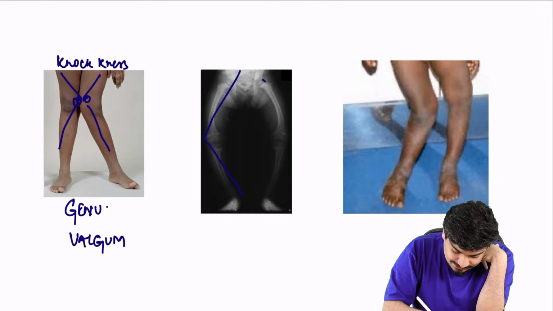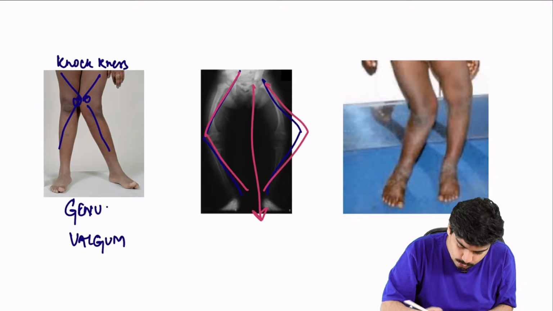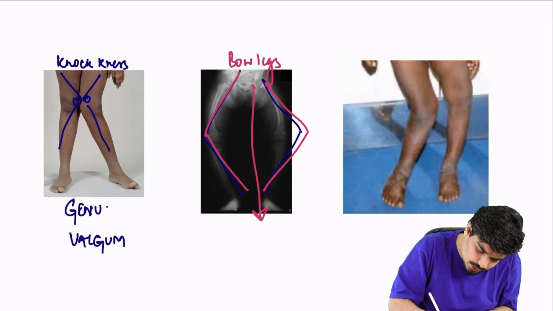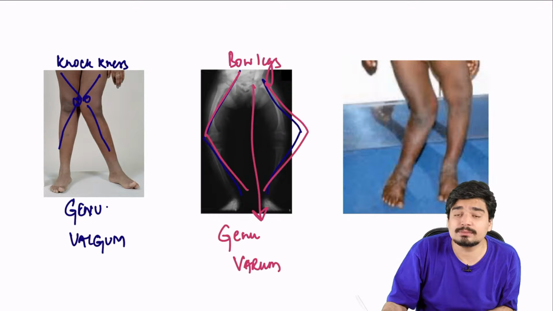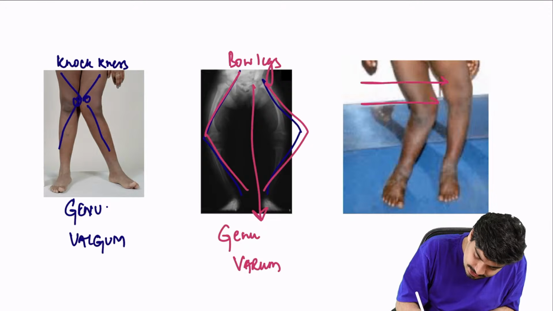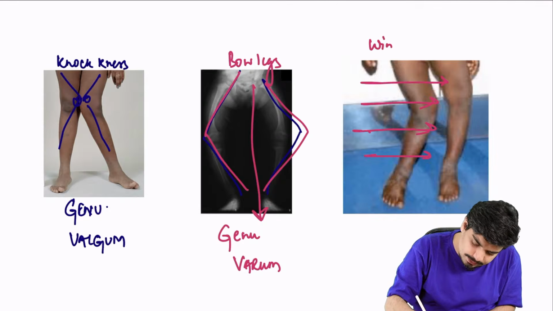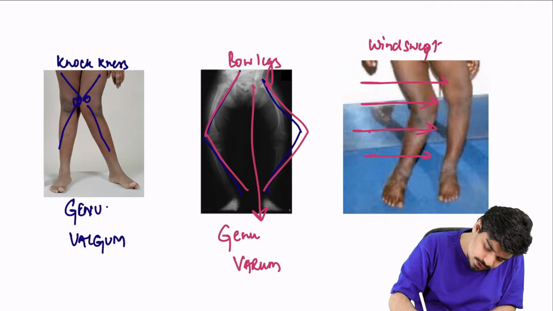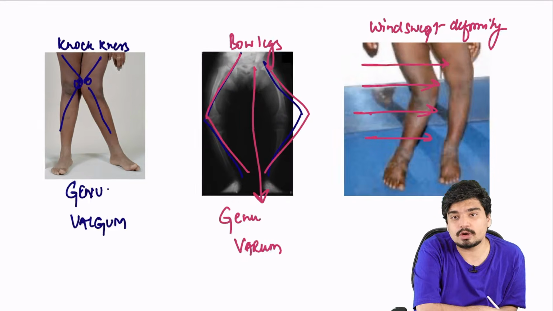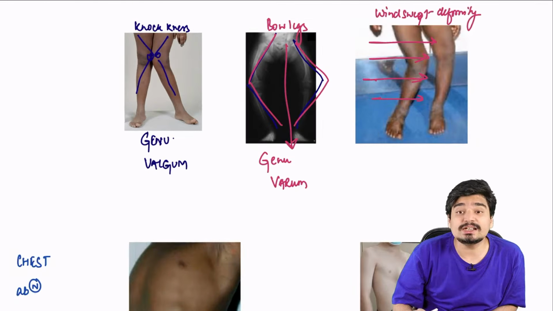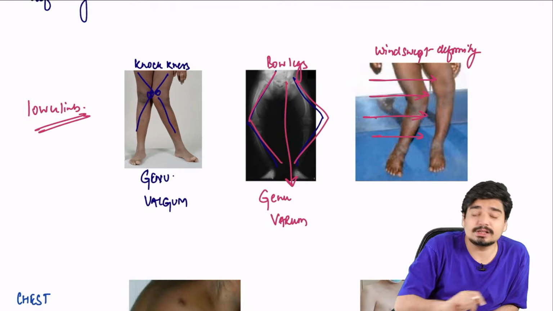You can have knees like this, like a bow. These are called bow legs, also known as genu varum. Or you can have this. It's almost like there is a wind coming which has swept the knees like this. This is called windswept deformity. So these are the lower limb changes that you will see.